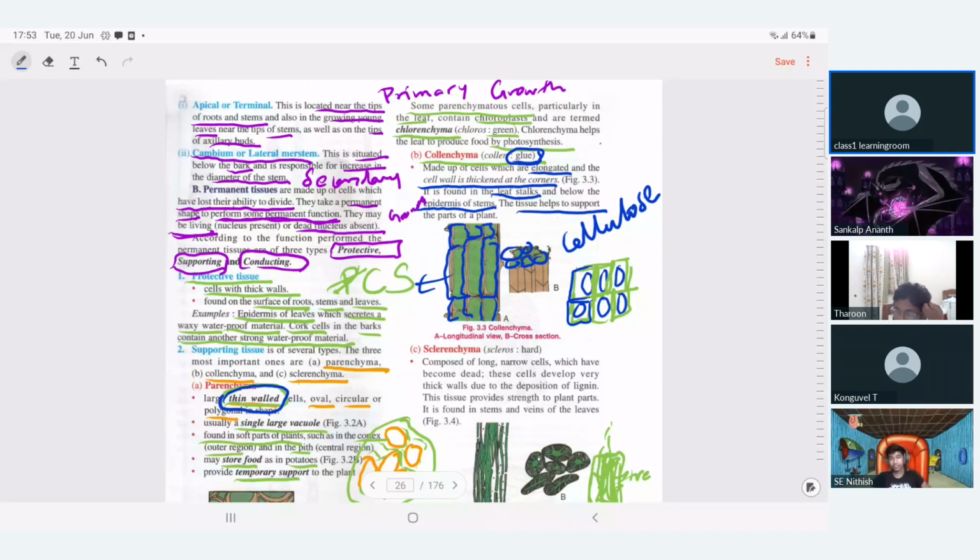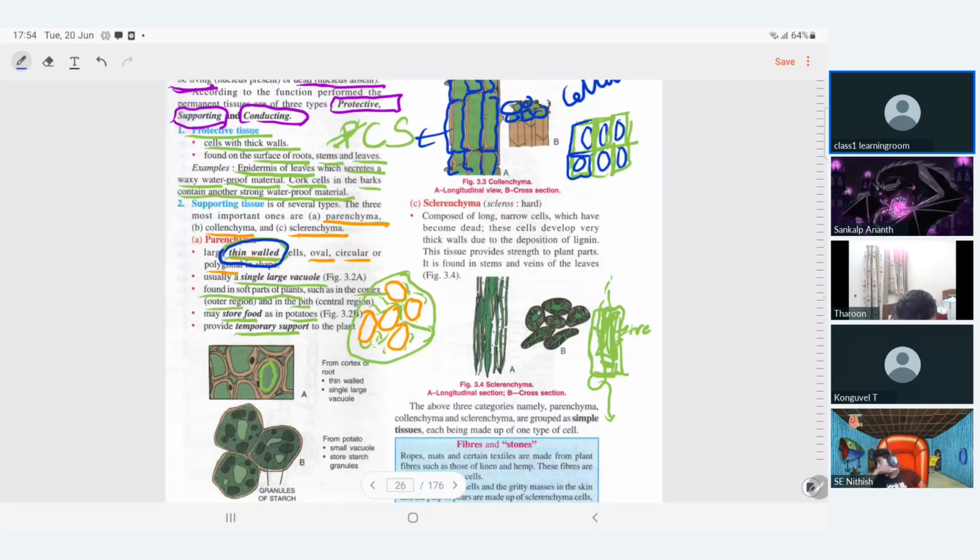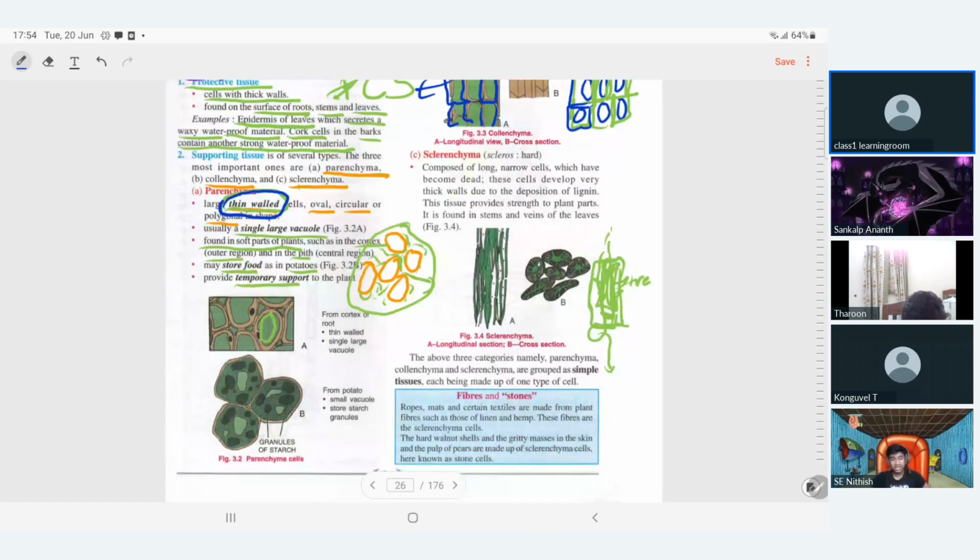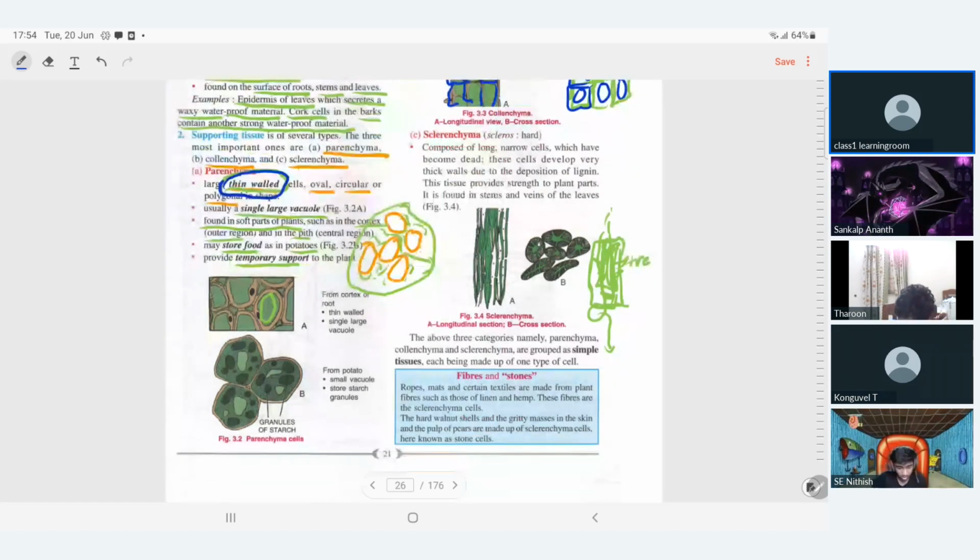Now, the next type of plant tissue is actually sclerenchyma. Sclerenchyma means hard. They are so hard. Mostly they are composed of long, narrow, dead cells. Slowly they become dead actually.